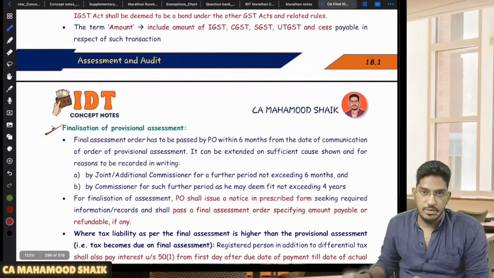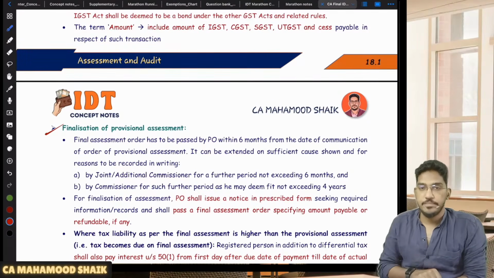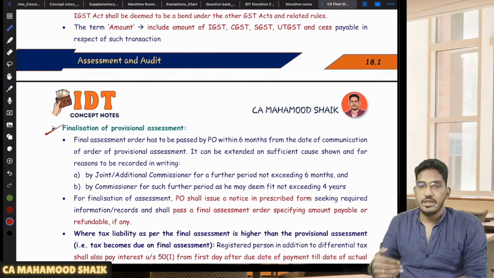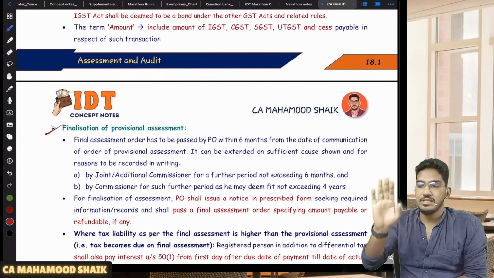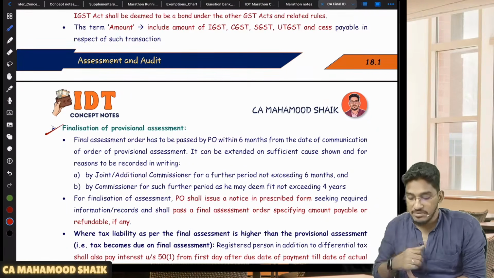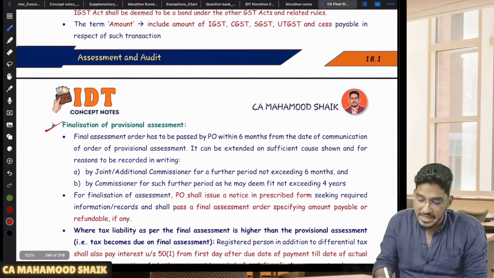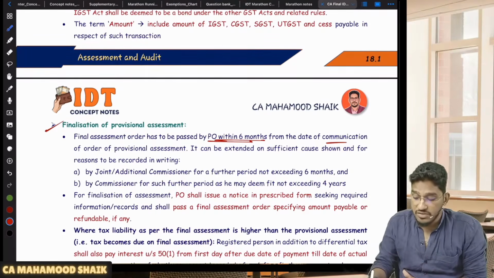Now finalization should happen. Boss, whatever order you have got within 90 days is the provisional order only. Now the final assessment order should come. Finally, after the provisional assessment order, the PO will sit and analyze what your correct value should be and what your correct rate should be. That final assessment should happen. Sir, what is the time limit for that final assessment? Let us see. So the final assessment order has to be passed within how many months? Within 6 months from the date of communication of the provisional assessment.